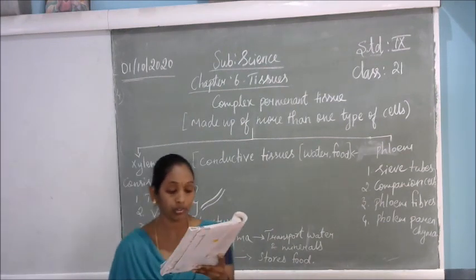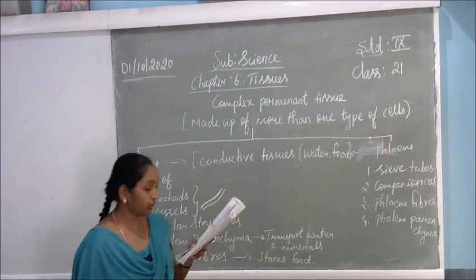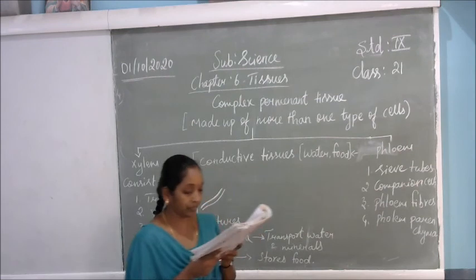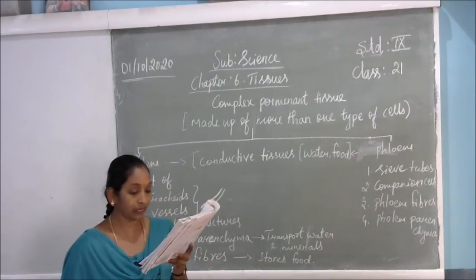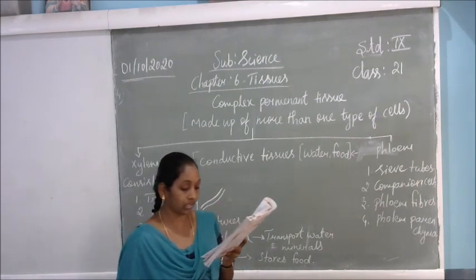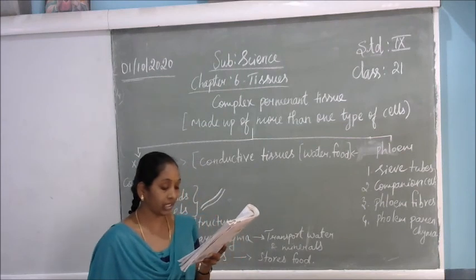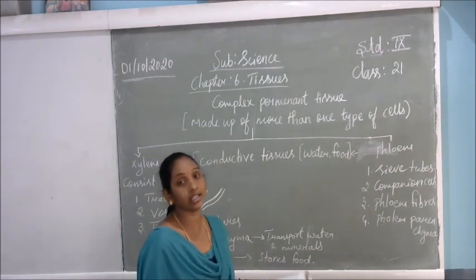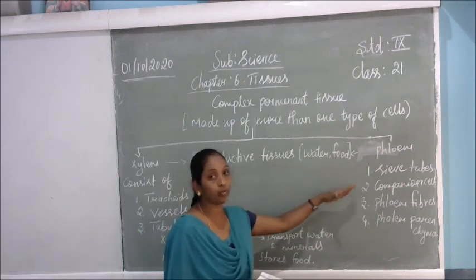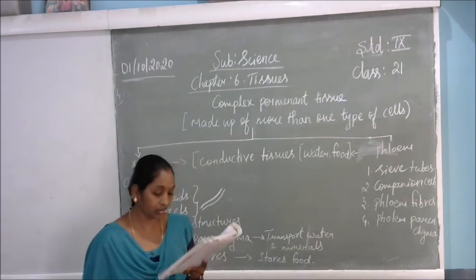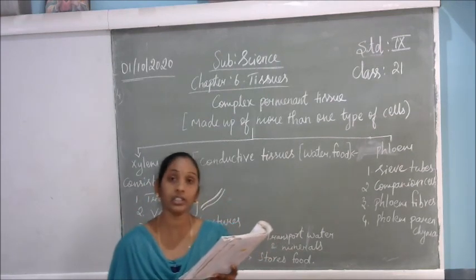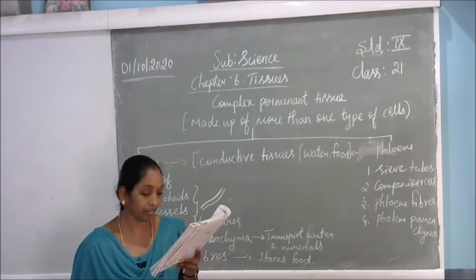Phloem is made up of 4 types of elements, that is sieve tubes, companion cells, phloem fibers and phloem parenchyma. Sieve tubes are tubular cells with perforated walls. Phloem is unlike xylem in that materials can move in both directions. So it is not like xylem. Phloem easily transports the food materials from one part of the plant to another part of the plant.